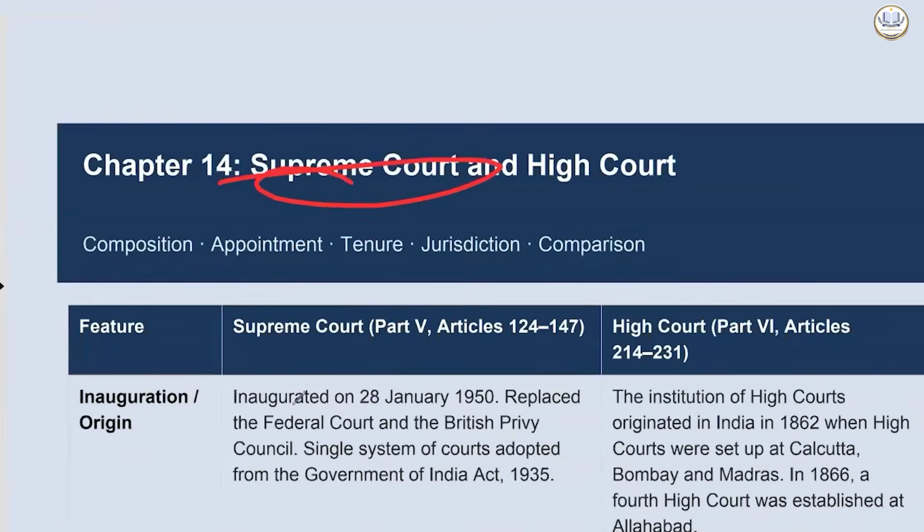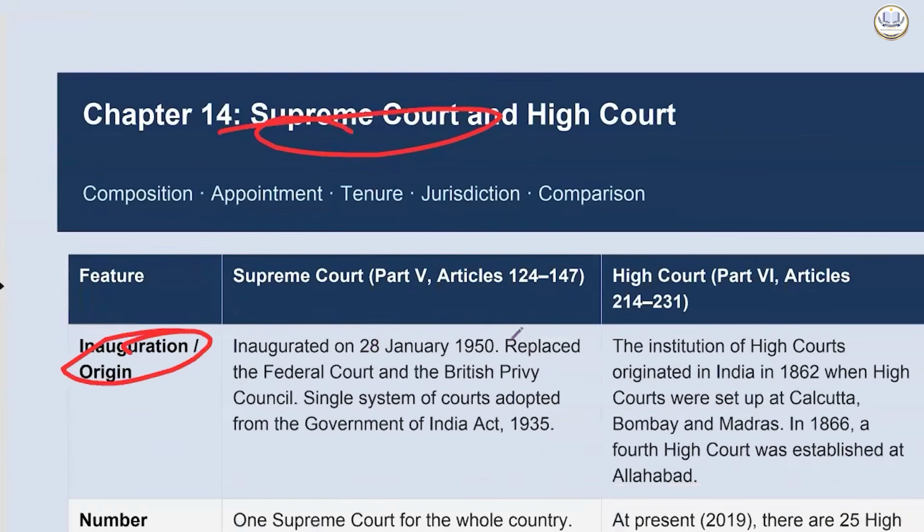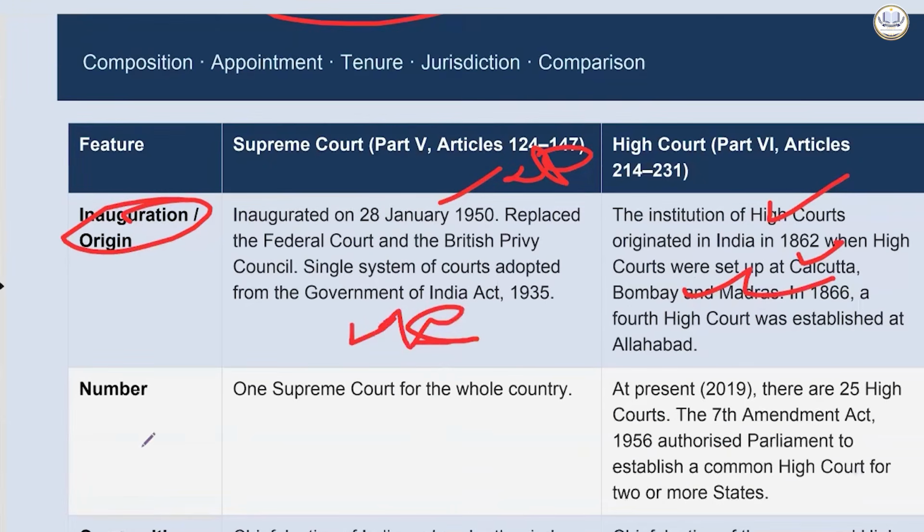Then Supreme Court and High Court लिख लेते हैं. So the Supreme Court was inaugurated on 28 January 1950. The High Court's origin was in 1862. ठीक है, जब कलकत्ता, बॉम्बे and मद्रास आया था. And it is a single system of courts adopted from the Government of India Act 1935, जो we had read. And one Supreme Court for the whole country at present.